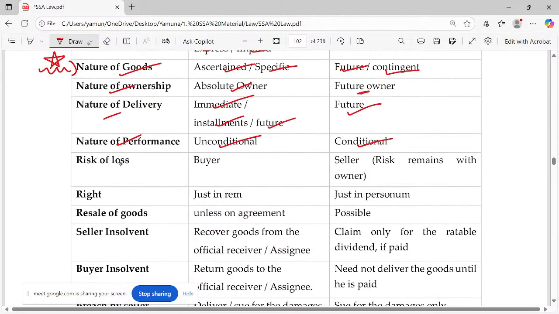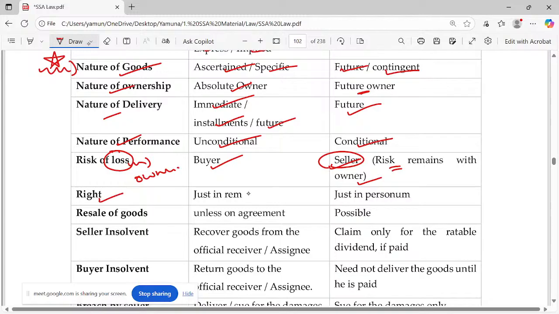Risk of loss: usually who has to bear the loss? The owner has to bear the risk. Risk follows ownership. So who's the owner here? Ownership immediately passes to the buyer. So the buyer is the owner, so the buyer has to face the risk. What about here? Usually the seller, but this remains with the owner if the ownership is transferred. I'm going to a carpenter and asking for a table. He's going to make the table only for me. He says you pay the full amount, ma'am, and I'll make the table. So I'm paying the full amount. He says the ownership is transferred.